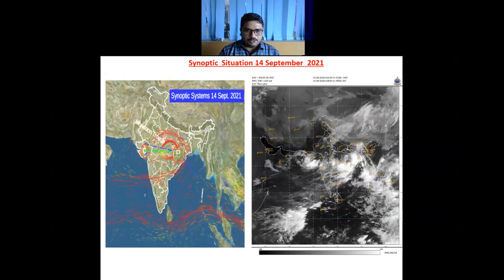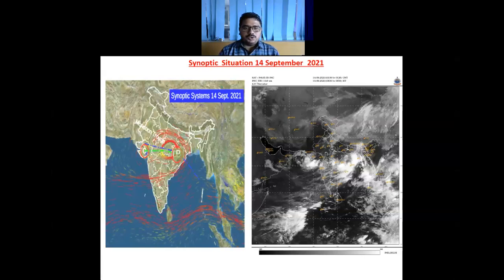If we look at the location, it is actually over latitude 22.1 degree north and longitude 83.4 degree east, about 80 kilometers west northwest of Jharsuguda in Odisha and about 120 kilometers south southeast of Ambikapur in Chhattisgarh. It is very likely to continue moving west northwestwards across North Chhattisgarh and Madhya Pradesh and weaken into a well-marked low pressure area during the next 48 hours.